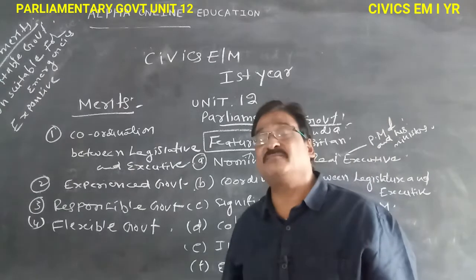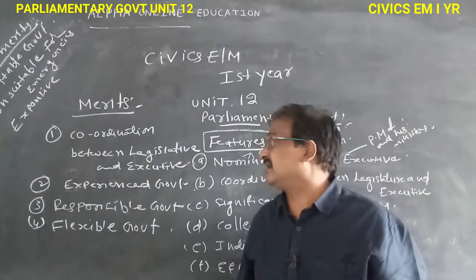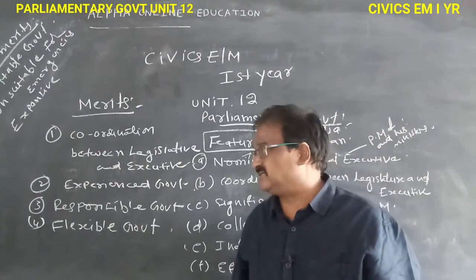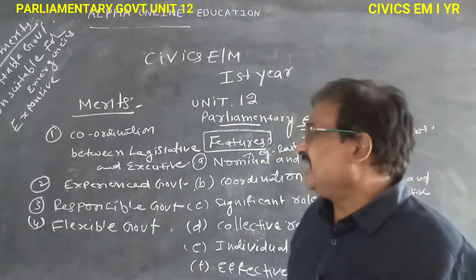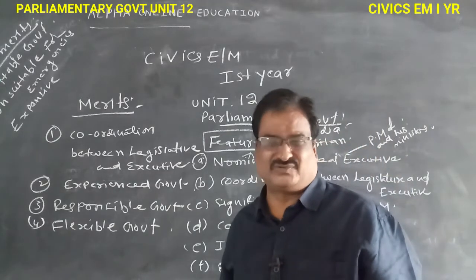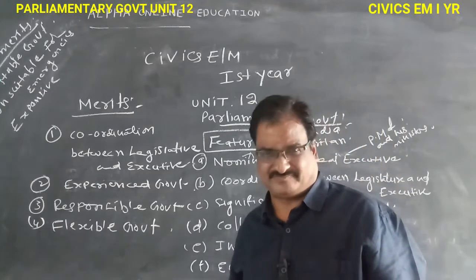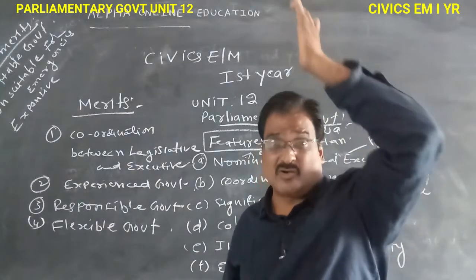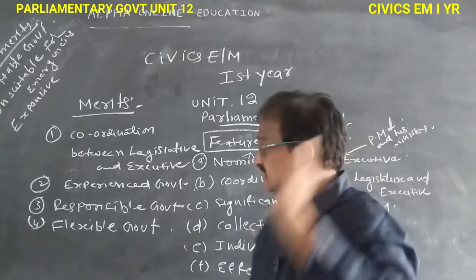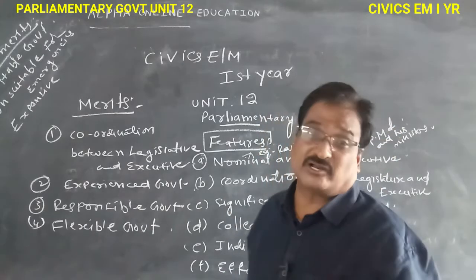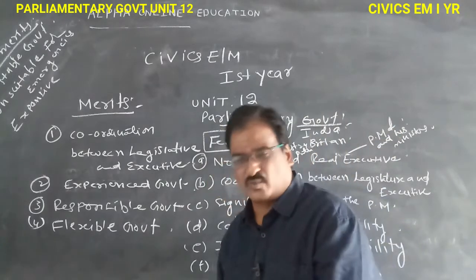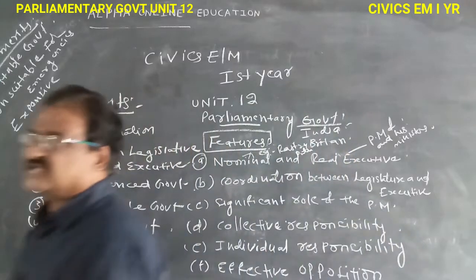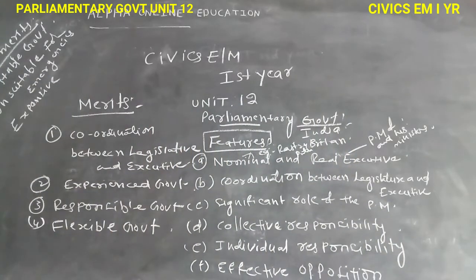Coordination between legislature and executive, and an experienced government. So, అనుభవం కలిగిన ప్రభుత్వం ఉంటుంది. Experienced government, responsible government. The government takes total responsibility on the side of the people. So the people's responsibility is the government's responsibility.